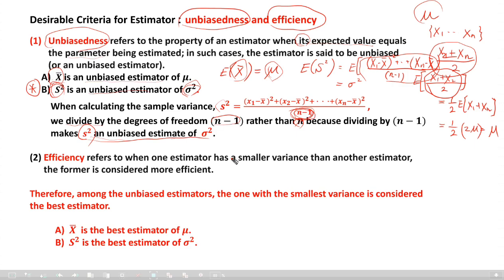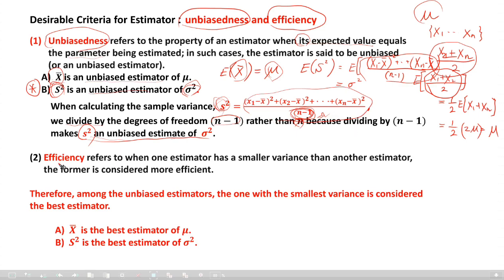Some textbooks say when n is greater than or equal to 30, a big sample, then divide by n, and less than 30, then divide by n minus 1. Two ways, but it is not reasonable. Every computer calculates the value of s square this way, divided by n minus 1.